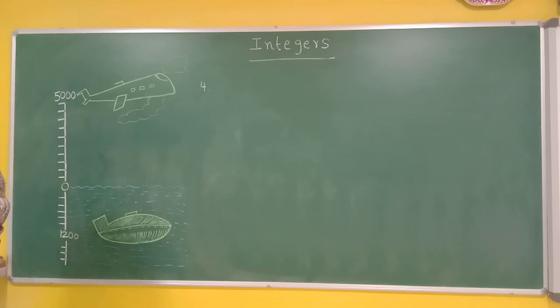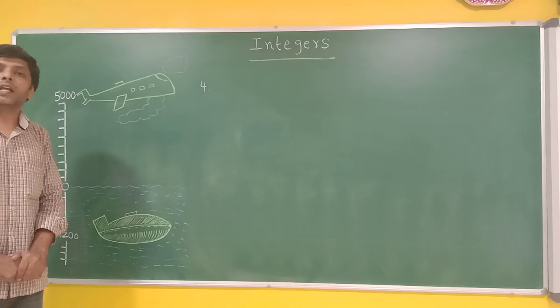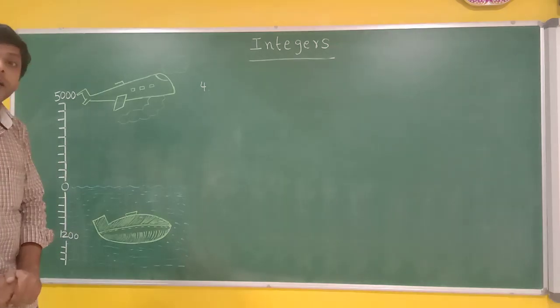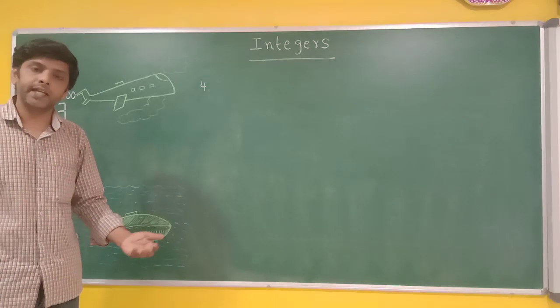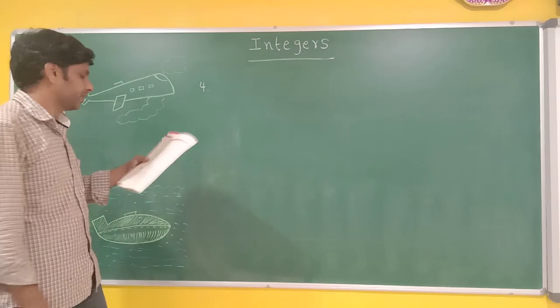Now, you tell me, in total how much distance did he travel? First he traveled 5000 meters and afterwards he traveled 1200 meters. So in total, he traveled 6,200 meters. Now let me write the steps.